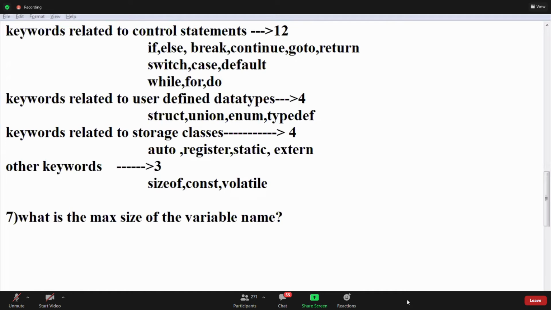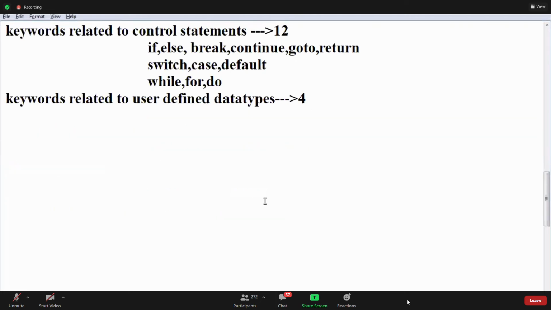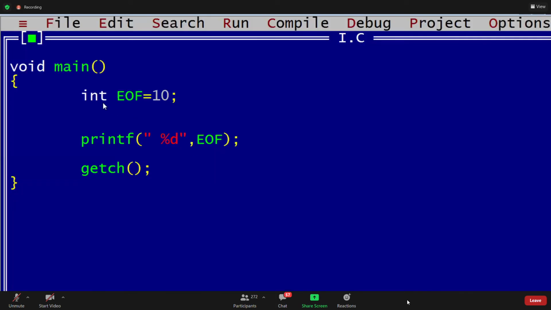Constant is a keyword, Rahul. Sanjay, very good. Can you write more than 32 characters, Rohit? What happens if you write more than 32 characters? Invalid. We will check it once. What is the maximum size of a variable name? They are saying 32. We will check it, guys: more than 32, can you write or not?